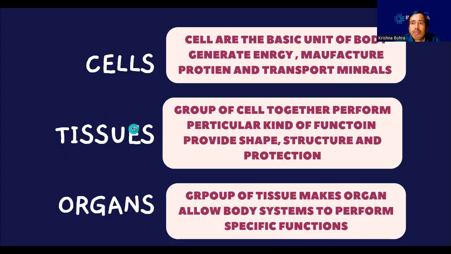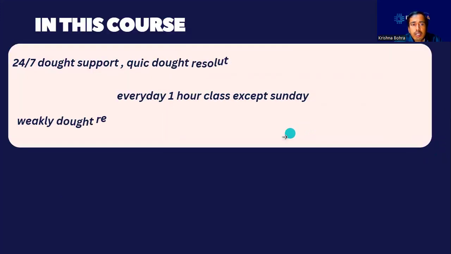Tissues. What are tissues? Remember the case of the leaf. Tissues are groups of cells together performing a particular function, or we can say a similar function, and due to that they have similar shape and structure. What are organs? We can say a group of tissues makes an organ, and an organ is assigned to do a specific task. We have taken the example of the heart, which is assigned to transport the blood. We can take all other organs, and they also have some specific tasks.